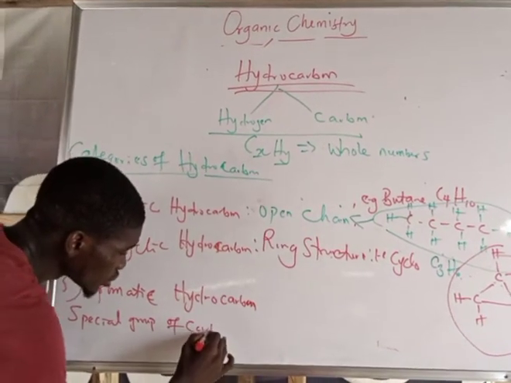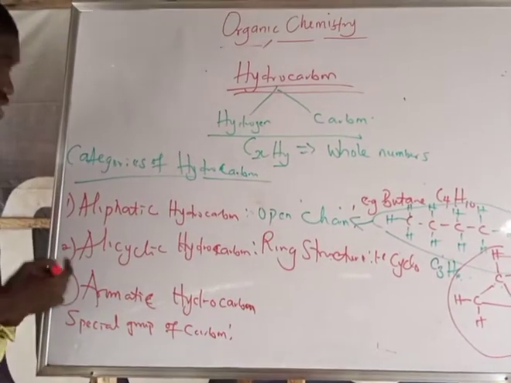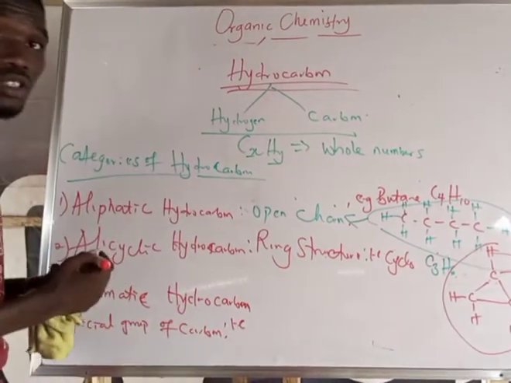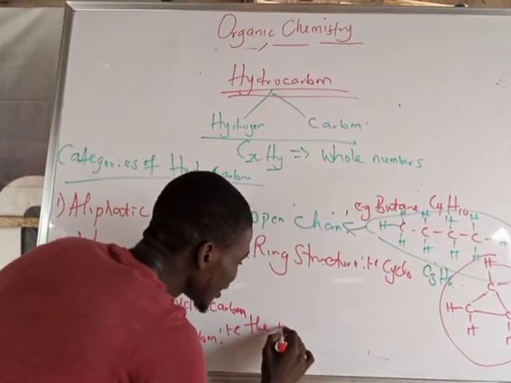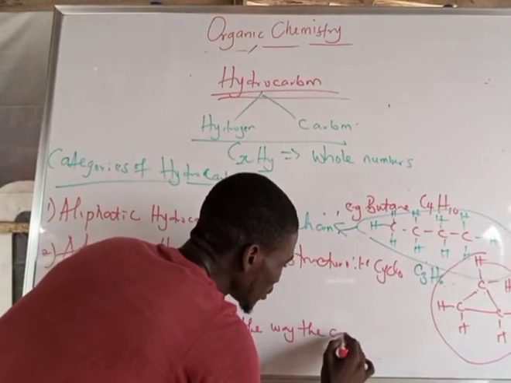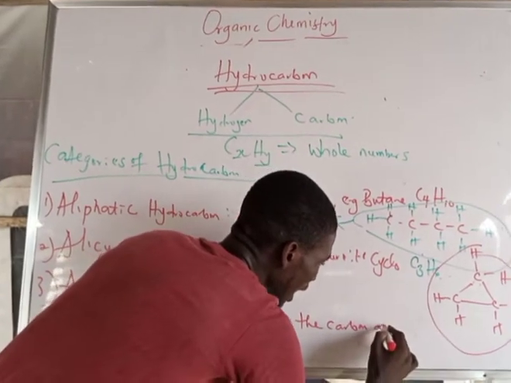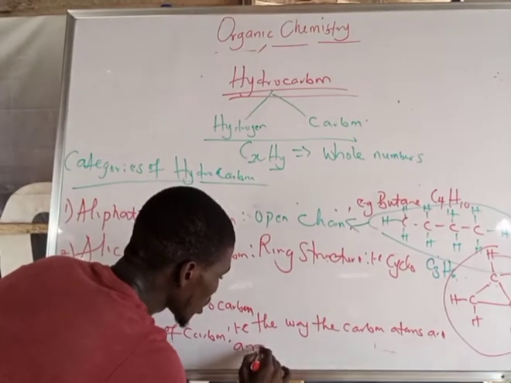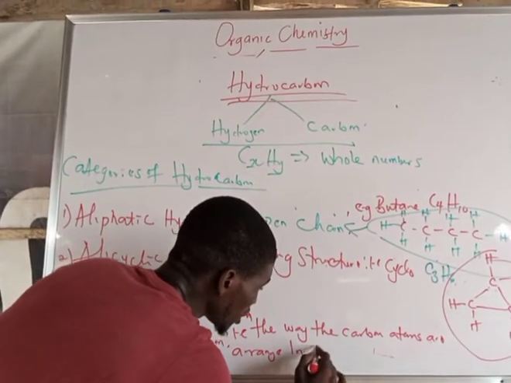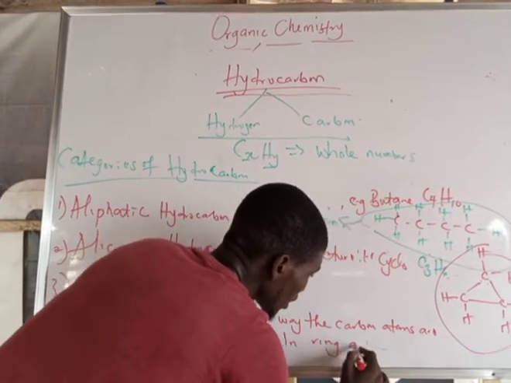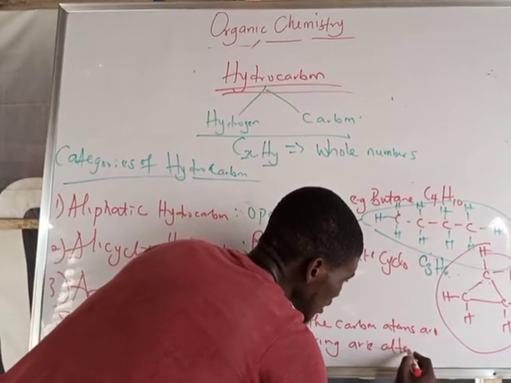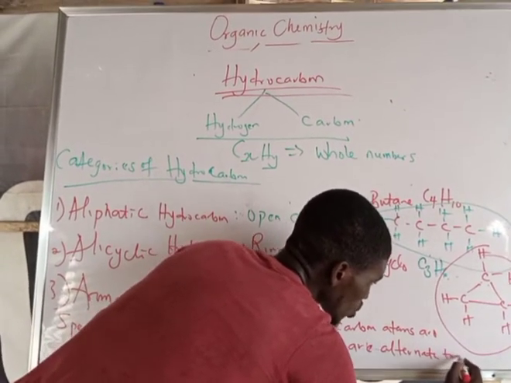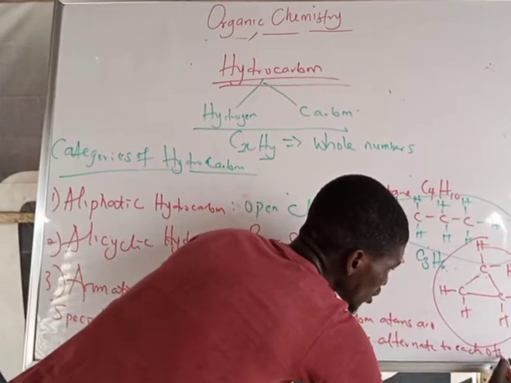That is the way the carbon atoms are arranged in ring, they alternate to each other.